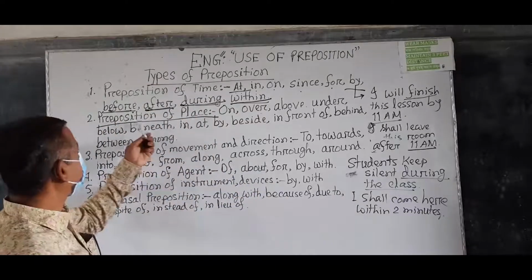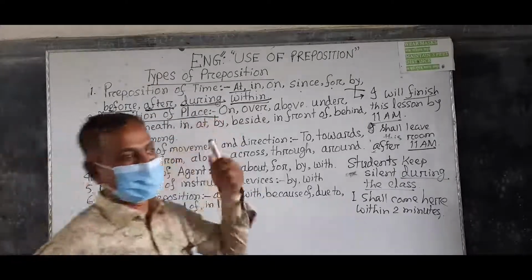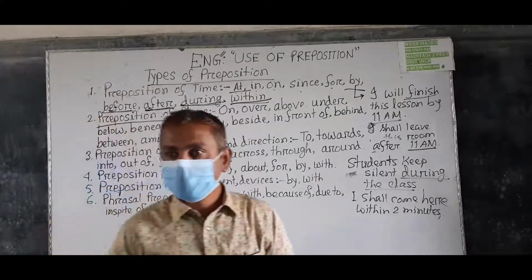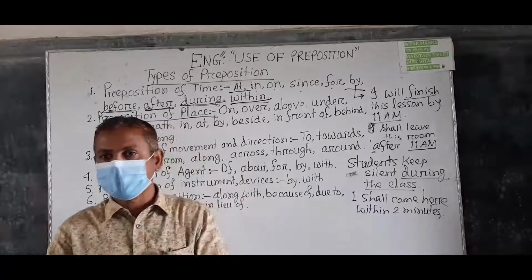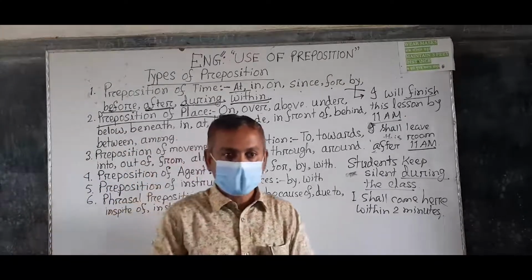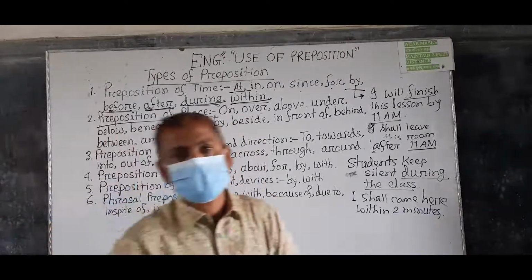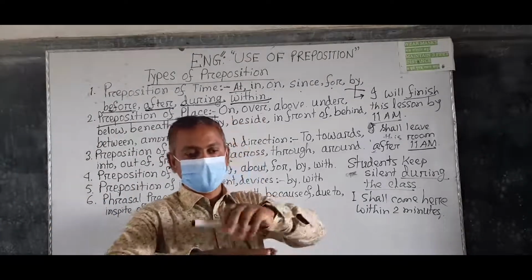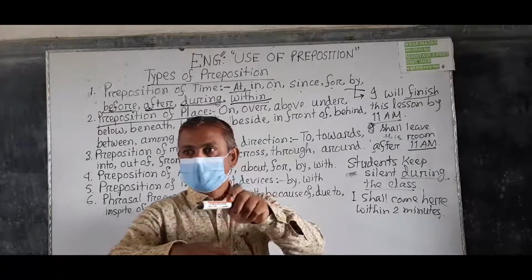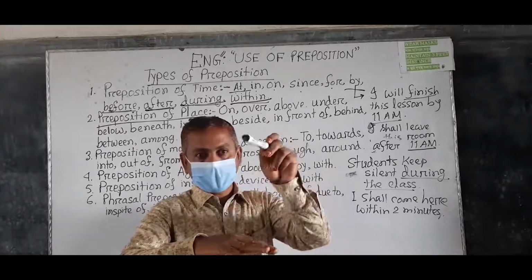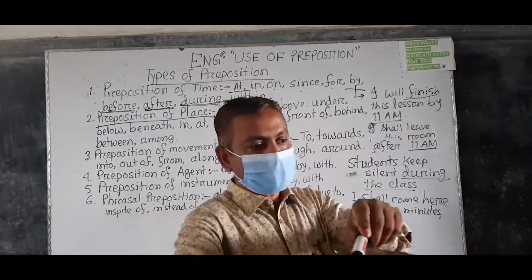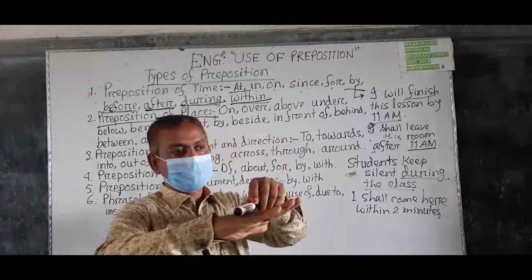Understand? So, preposition of place: on. Do you know where to use on? You can use on, a preposition, for the surface of something. So look at me. This is a surface. If I place my marker here, then I can say the pen is on